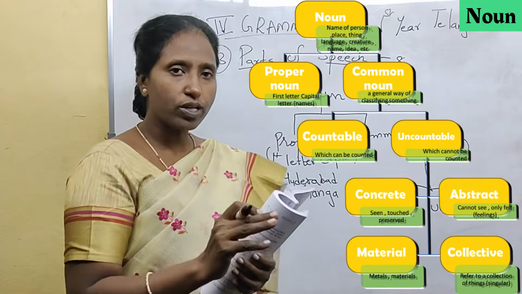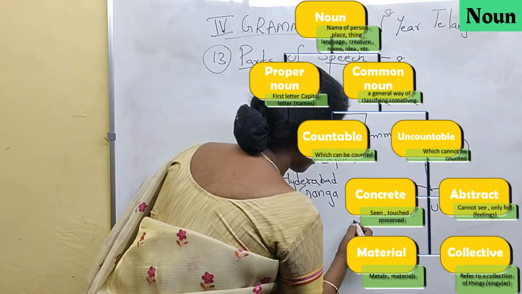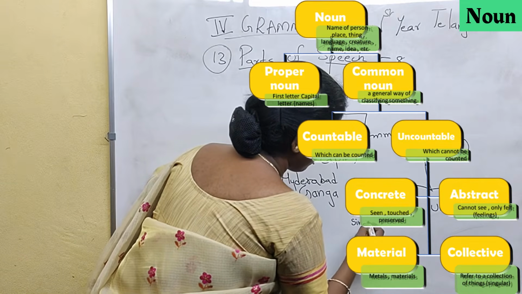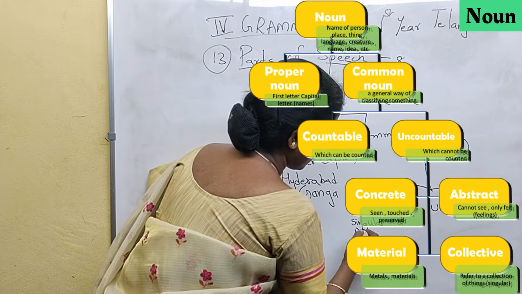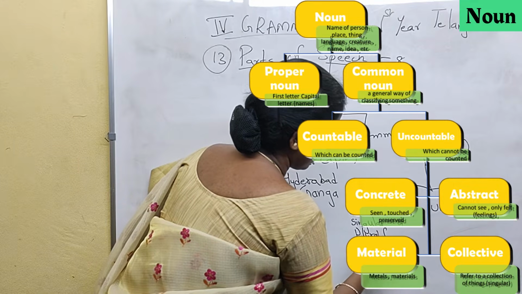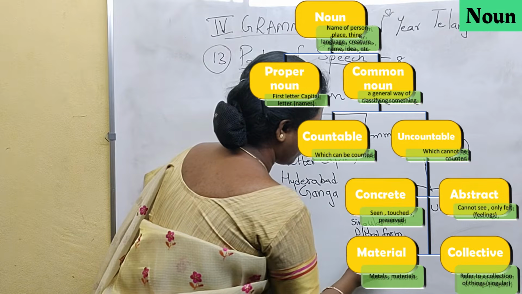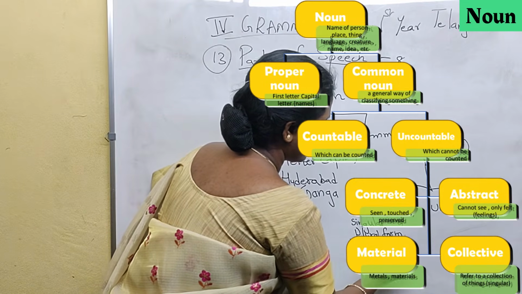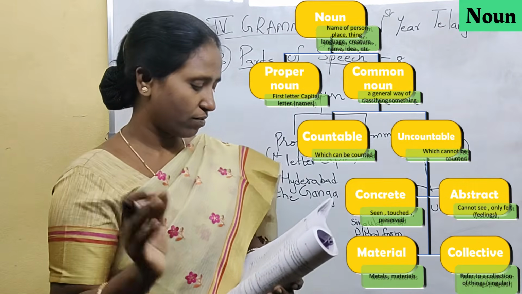For countables there is a singular form and a plural form. For example, boy, boys, girl, girls. Like that you have a singular form as well as a plural form.